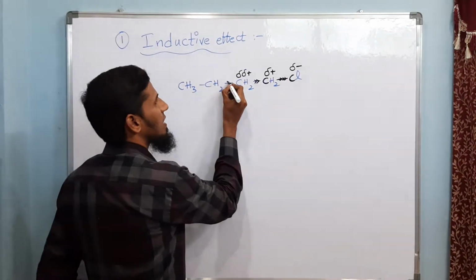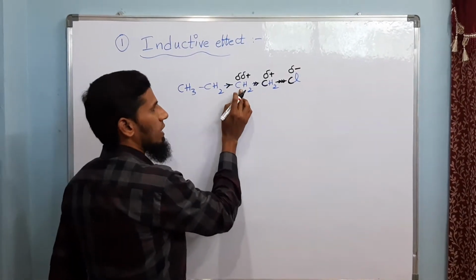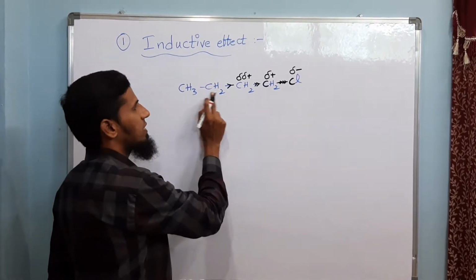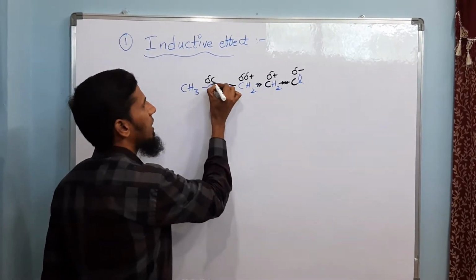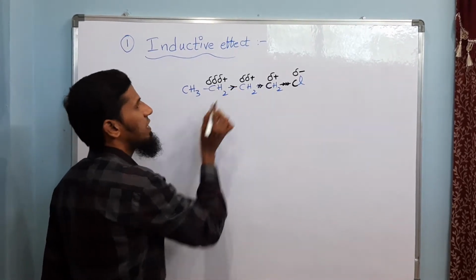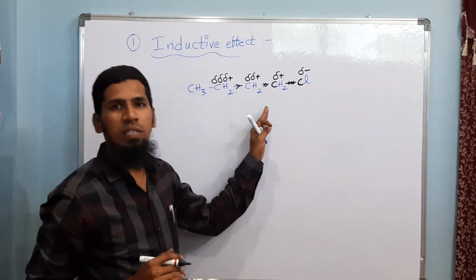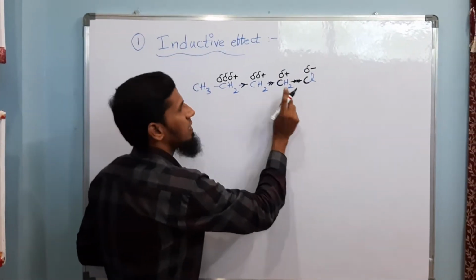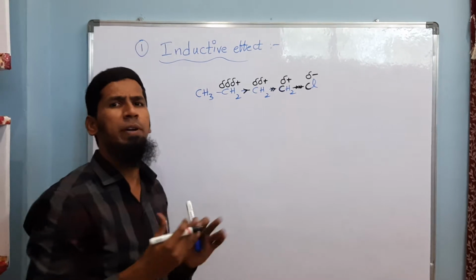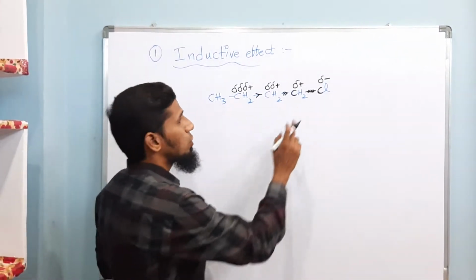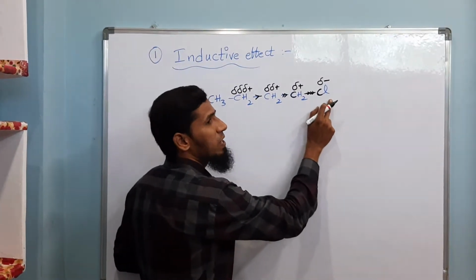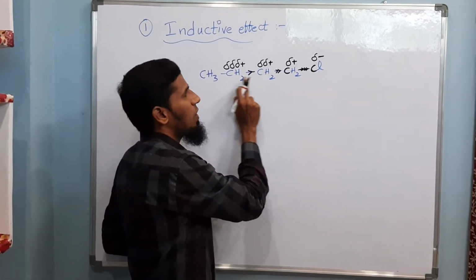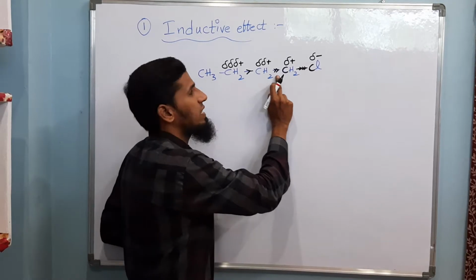Similarly, the same you can see with respect to the second carbon also. The second carbon also withdraws electrons from the bond adjacent to the third carbon. So it develops a partial positive charge, but it is much lesser compared to the second carbon. And this polarity which you are observing is nothing but the development of positive and negative charge. This positive and negative charge is developed due to the polarization of this sigma bond.